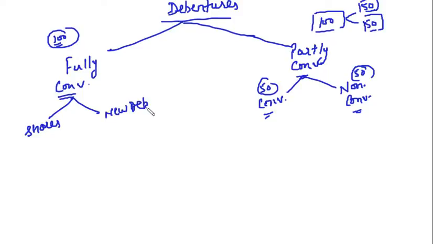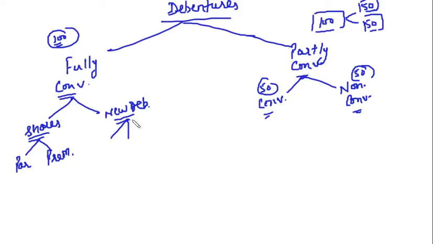New debentures means with a different rate of interest, right? Then these shares can be issued at par or at premium. If you are converting debentures into shares, you will have to issue shares, and in the shares also we discussed that shares can be issued either at par or at premium.